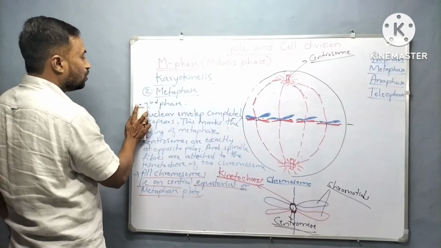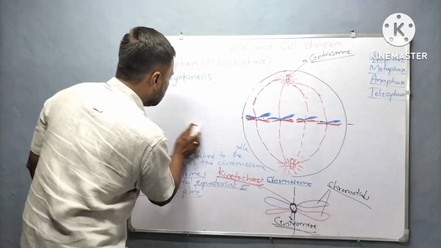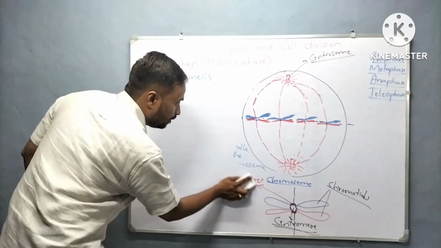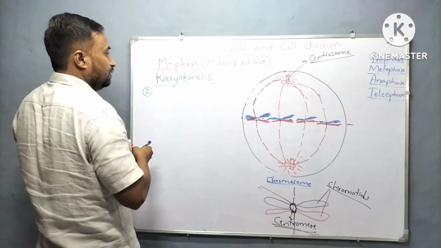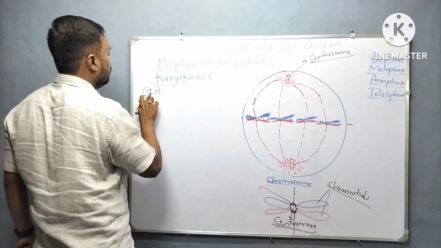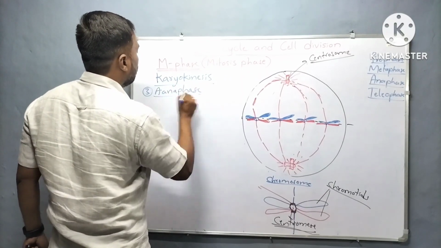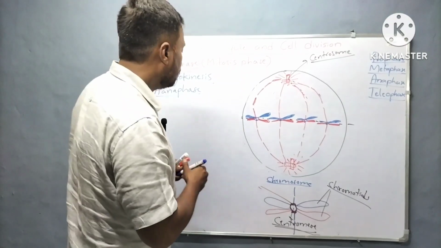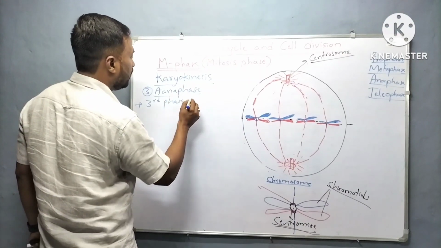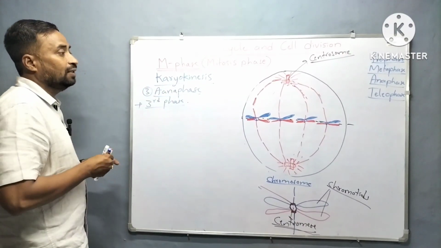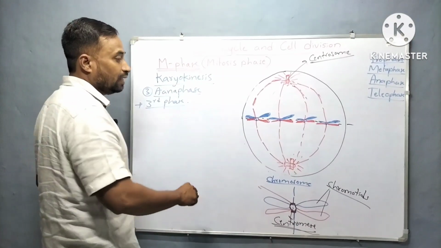Now let's talk about the third phase, that is anaphase, and discuss what changes will occur in the cell. See here, this is the third phase, anaphase. We can easily write one point: this is the third phase of karyokinesis. And here we can study what changes will occur in the cell.